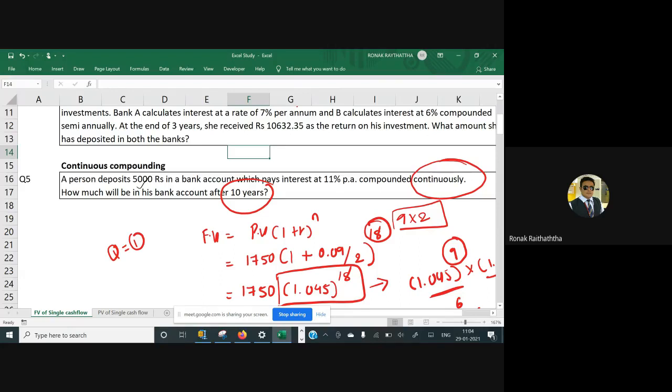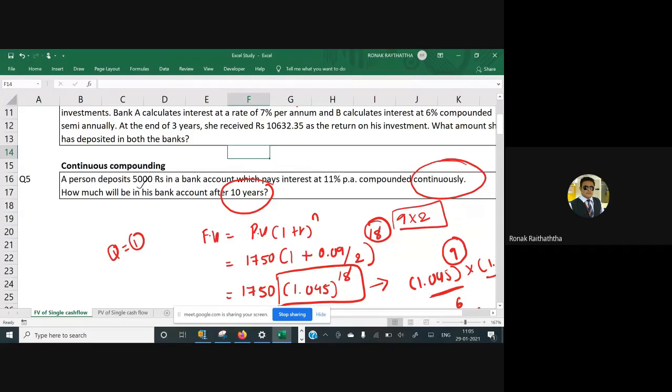Now, what do we understand by continuous compounding? May I have the interaction from your side? Is anyone having any idea about continuous compounding? Any rough idea as well? Approximate answers are absolutely fine, no worries. Compounding is done on a daily basis, maybe.